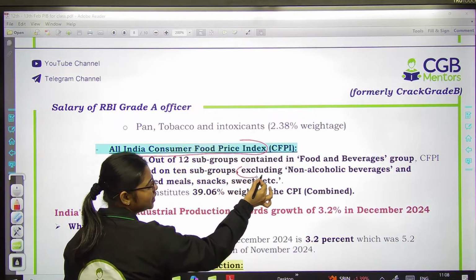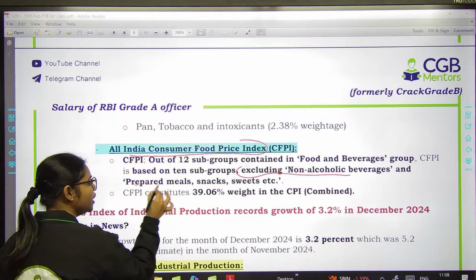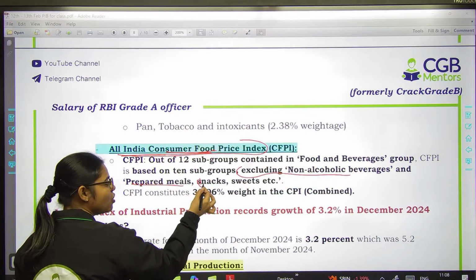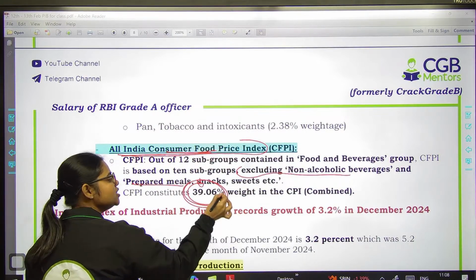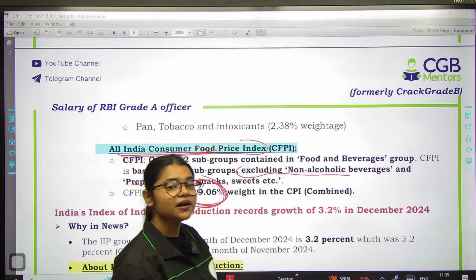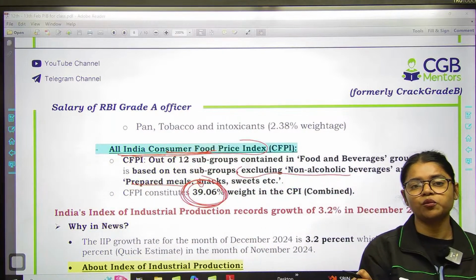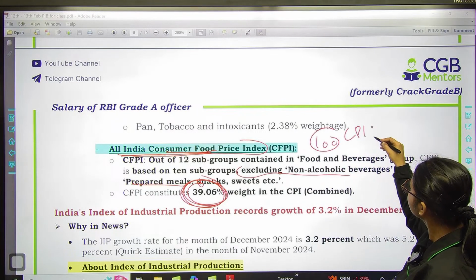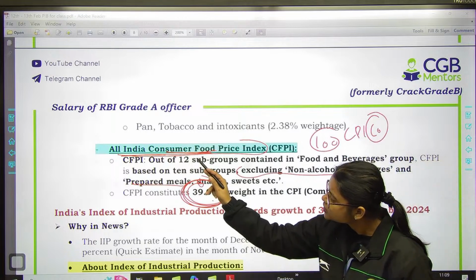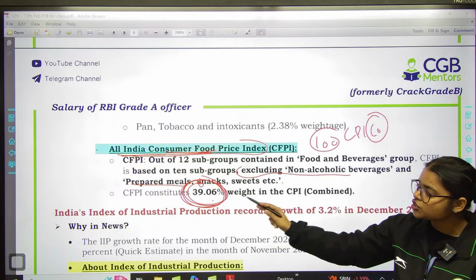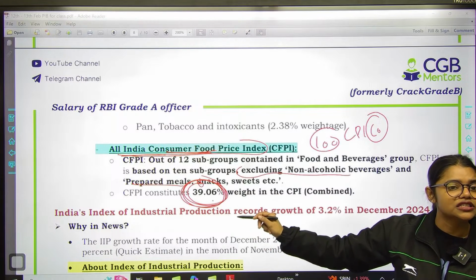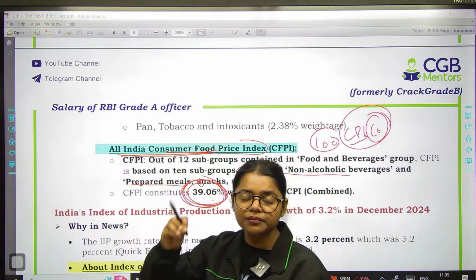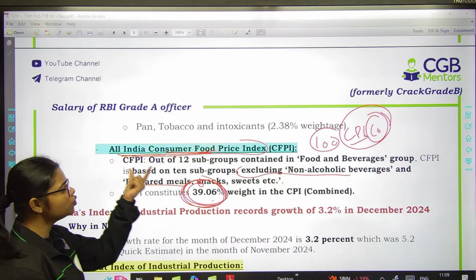जैसा कि मैंने बताया that if you will exclude non-alcoholic beverages and prepared meals, then you will get your all India consumer food price index, and it constitutes 39.06% of weight in the CPI combined. So this weightage is also very important, that अगर total weight 100 है इस particular index का, that is CPI combined का, right? So this all India consumer food price index constitutes 39.06% of the total weight to this particular index, that is CPI combined. So CPI combined में कितना constitute करता है? All India consumer food price index, that is 39.06%.